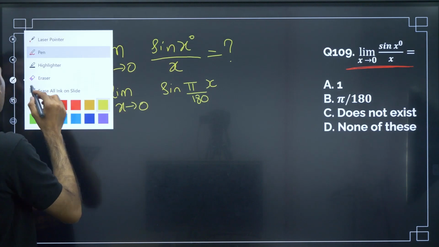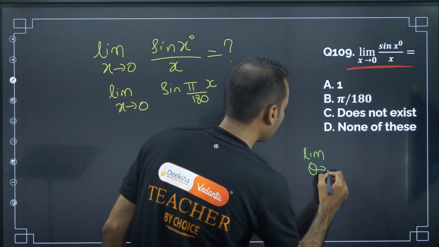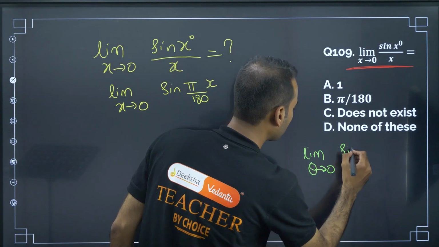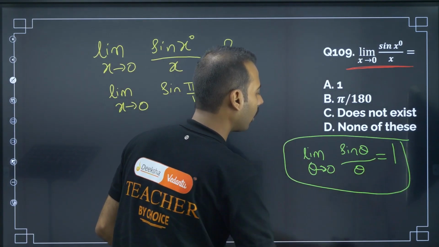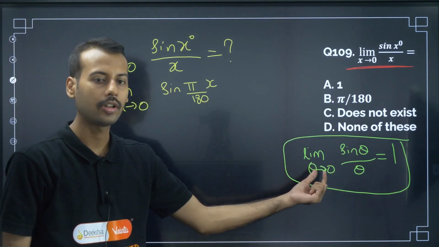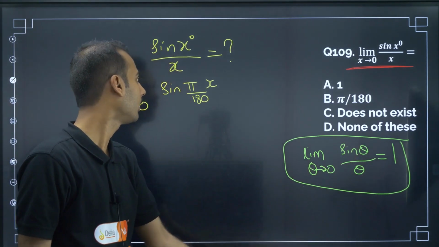One important point you should be knowing: limit theta tends to 0, sine theta by theta is equal to 1. This is a standard limit, and here theta, the angle, is in radian.